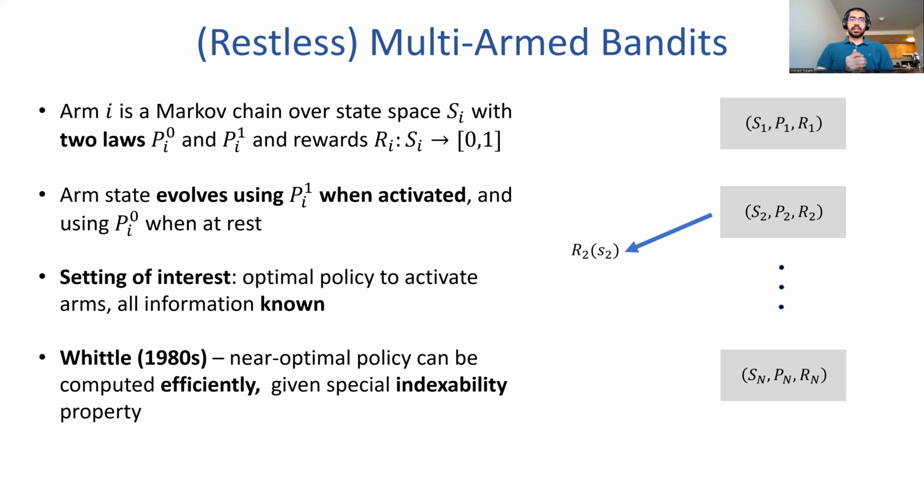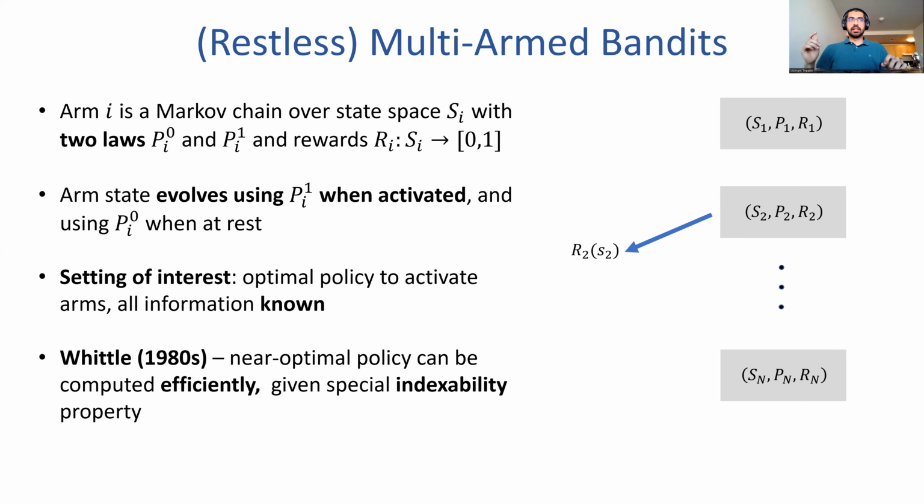And what he showed was that a near optimal policy, not an exactly optimal one, can be computed efficiently for a special class of restless multi-arm bandit problems, which satisfy a property called indexability. And this indexability property is something that we will discuss briefly in the next slide. Now, one of the things to realize here is that restless multi-arm bandit problems are much harder to solve than just Markov multi-arm bandit problems.